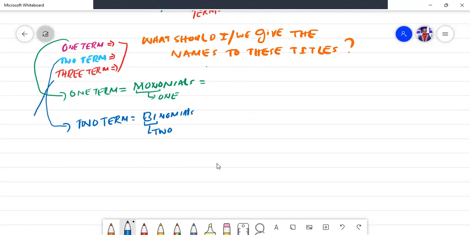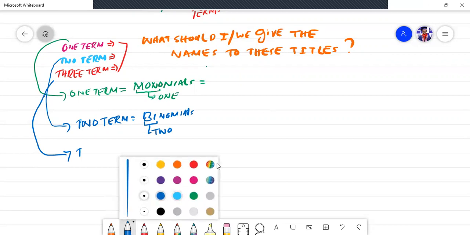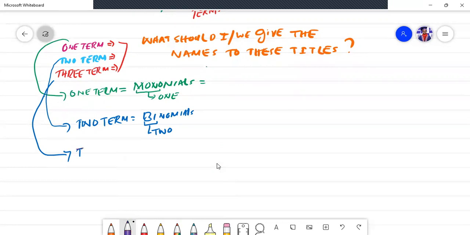So what will be the final name of three terms? Let me change the color here. I think green or purple would be better. Three terms.